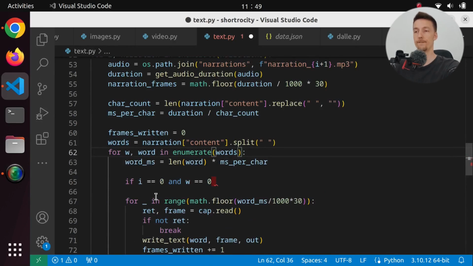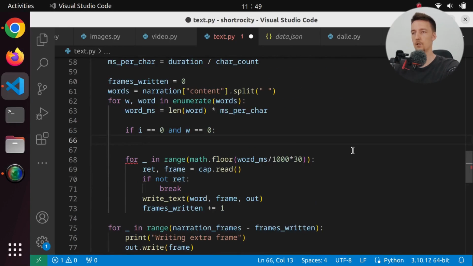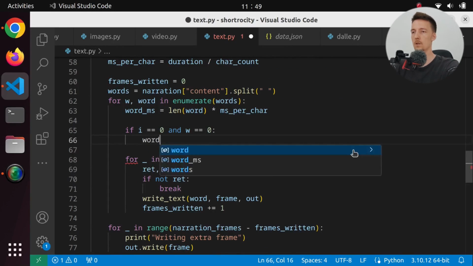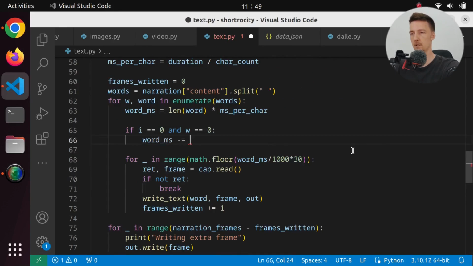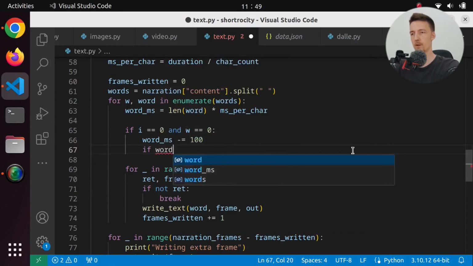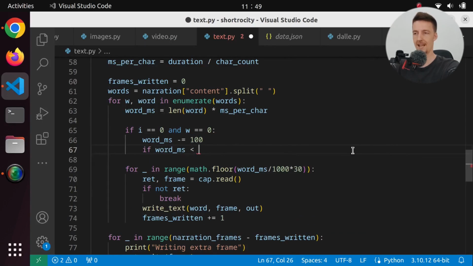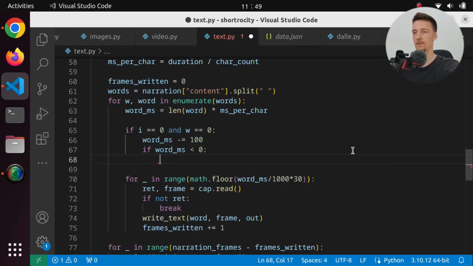So if we are on the first word of the narration, then we are going to say word ms minus equals, let's say 100 milliseconds. And if word ms is smaller than 0, then word ms is 0, just to be sure. So that may or may not work better. So everything should be like 100 milliseconds advanced now.